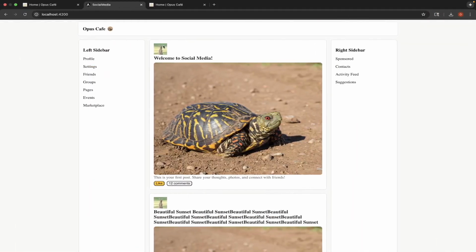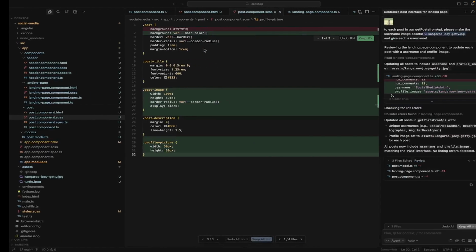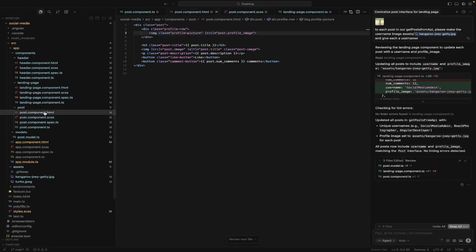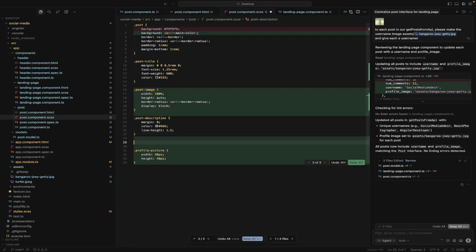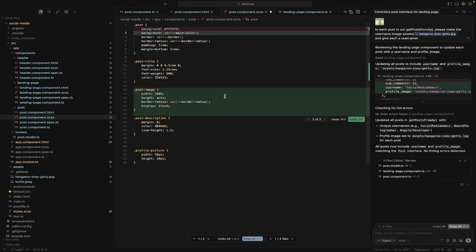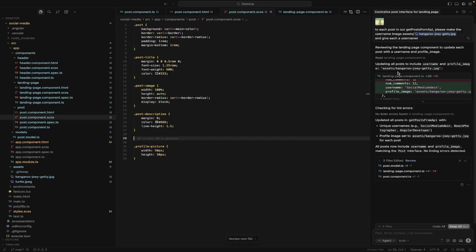And so we're seeing them stack on top of each other. That's because we need to put them in a row. And we already made a class for a profile row here. So let's just do that here. Let's put it in order. I'm sorry that's doing this, keep all. That's a side effect of using the AI thing. There's probably a way to turn that off, but I don't know.